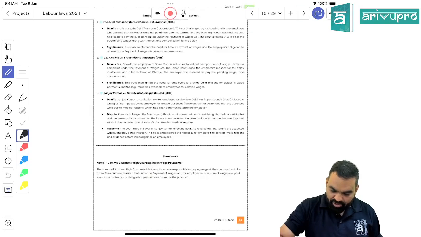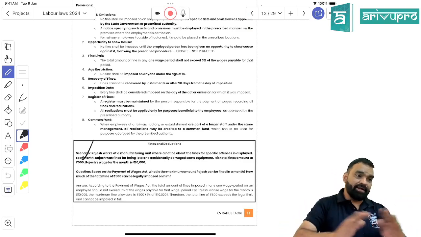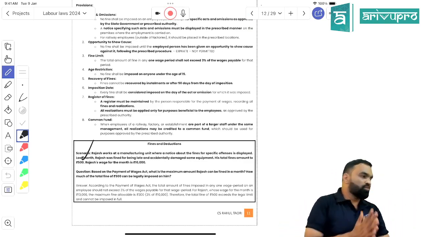Now the last portion has to be taught. Go through section 8, students. Go through section 8.